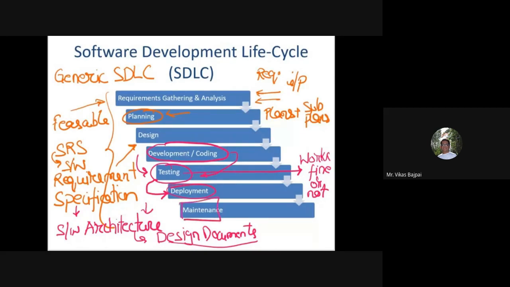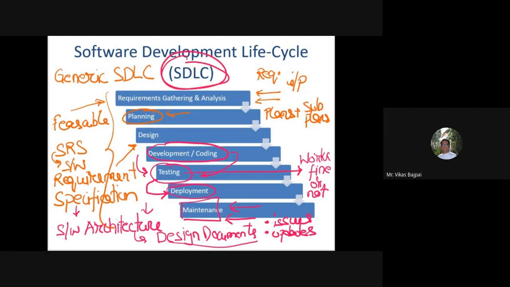Now, this maintenance is not due to the issues only. See, one thing is for sure that there are some issues. Another thing can be there are some updates required just because the end user has asked for a new functionality. In that case also I need to go for maintenance. So in that case we enter into a maintenance phase, bring some changes. It can be updation, it can be removing some bugs or errors, and that particular thing is of course done post deployment. So this is all about a generic software development life cycle.